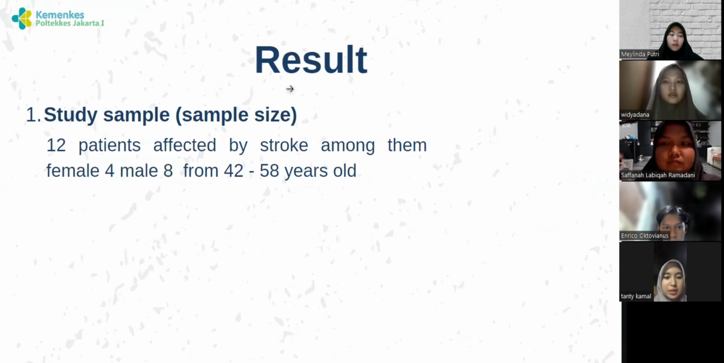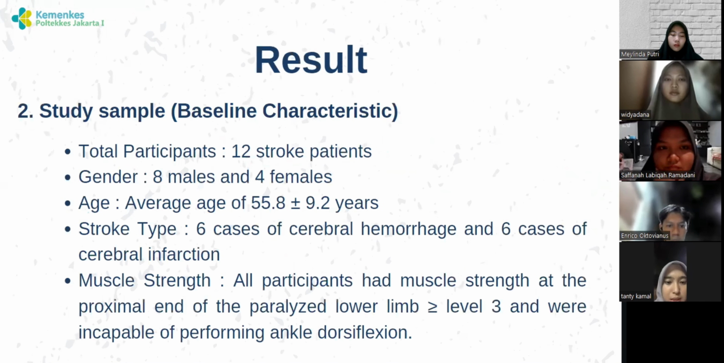The result: study sample size. 12 patients affected by stroke, among them female and male, aged from 42 to 58 years old. Study sample baseline characteristics. Age average 55.8 plus or minus 9.2 years. Stroke type: 6 of cerebral hemorrhage and cerebral infarction.